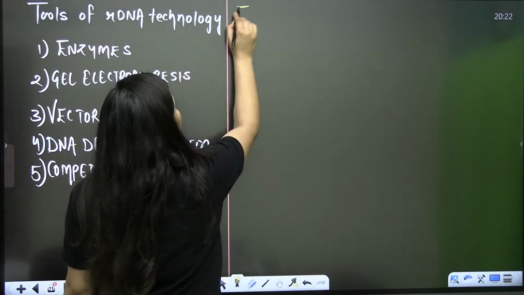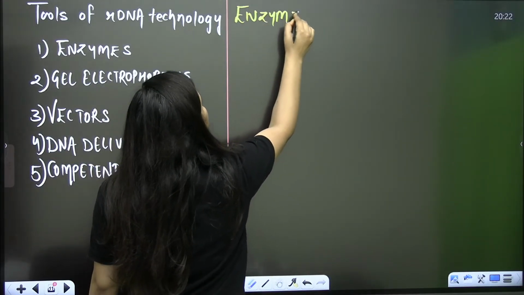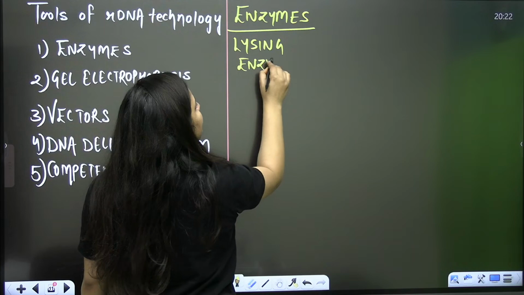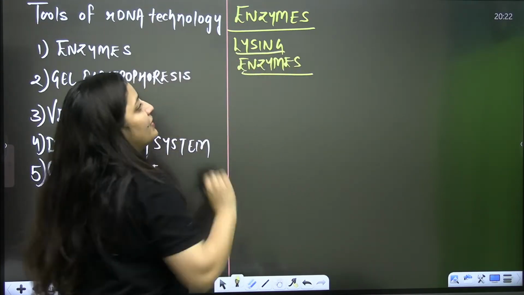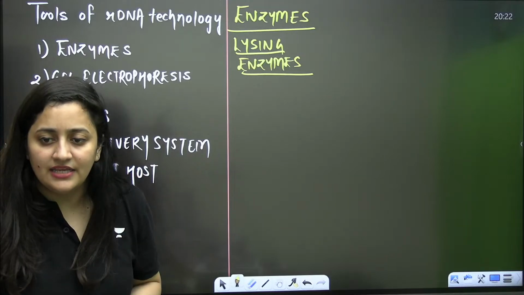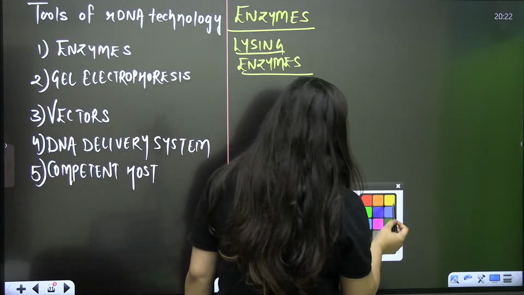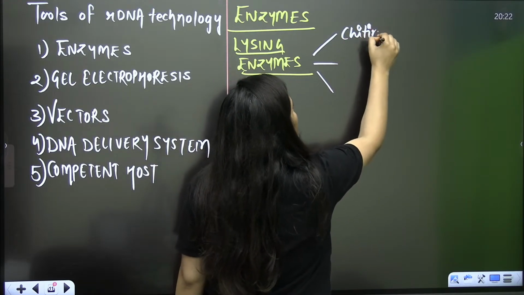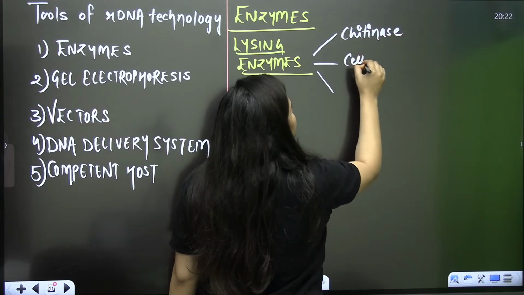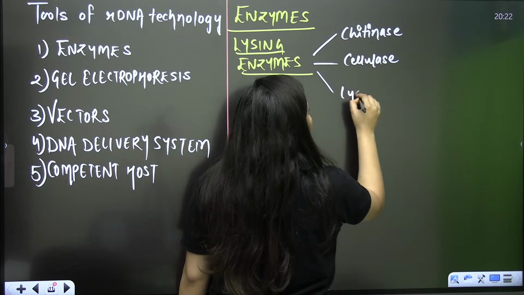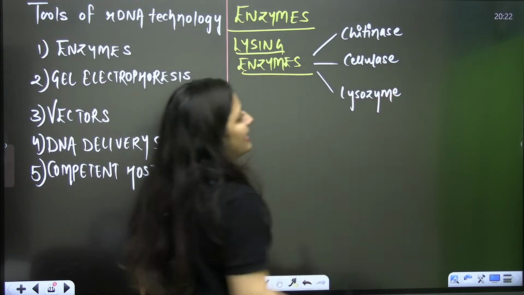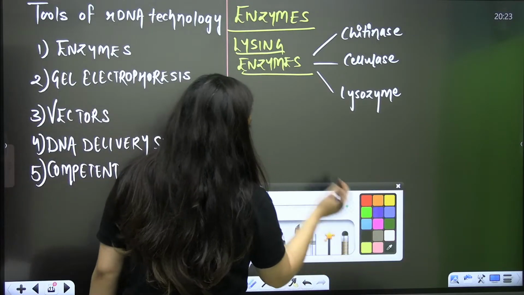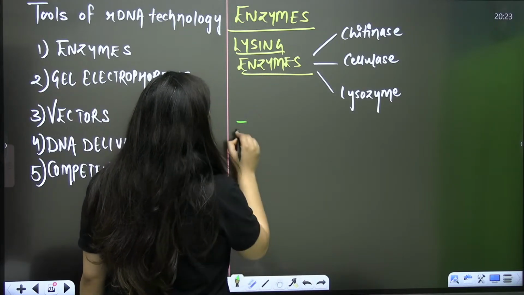We started with the enzymes, and when you talk about the enzymes, the first category that we discussed yesterday was lysing enzymes. Do you remember that? They are going to break the cell so that we can extract the DNA. Can you tell me the names of the examples? This is a quick revision part. It is chitinase, cellulase, and then comes lysozyme.